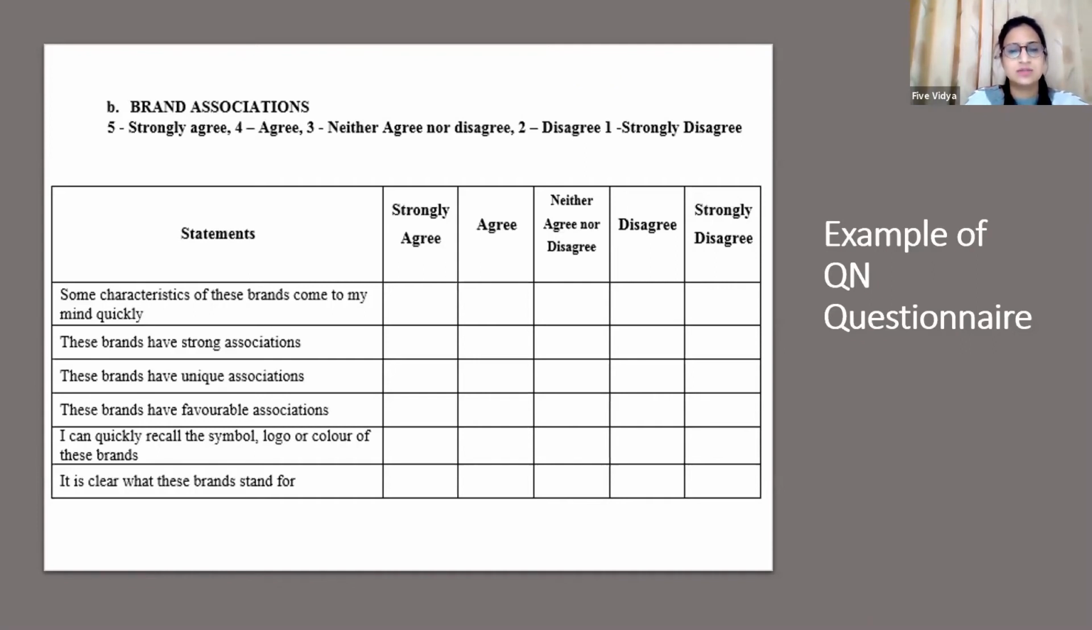And the third part, which I have not mentioned here, is a mixed questionnaire. That is up to you. If you want to have a mixed questionnaire, you can have a Likert scale, you can have demographic questions, and you can have a few open-ended questions as well, like 3 or 4 questions which are open-ended. So that becomes your mixed questionnaire.